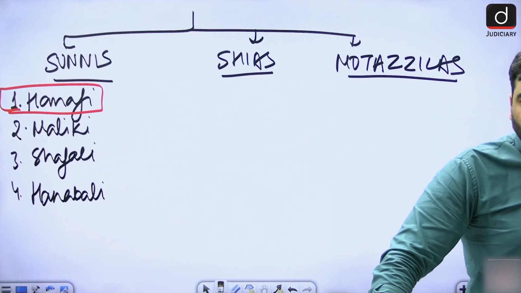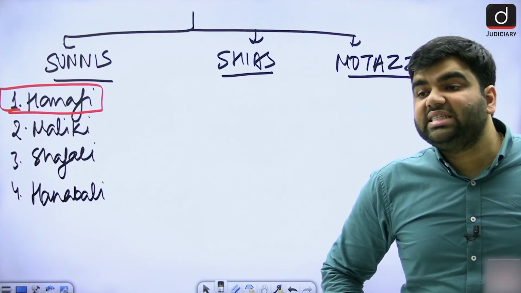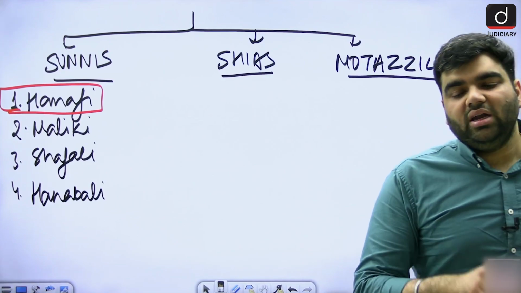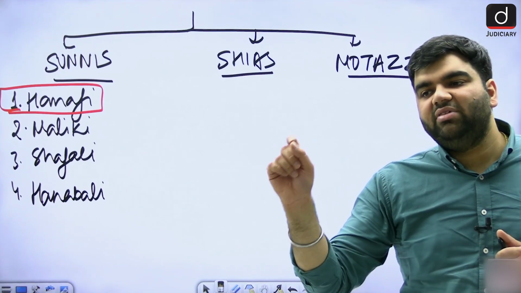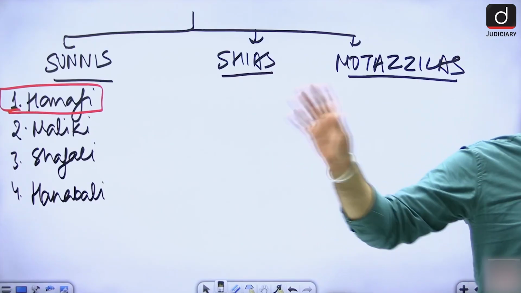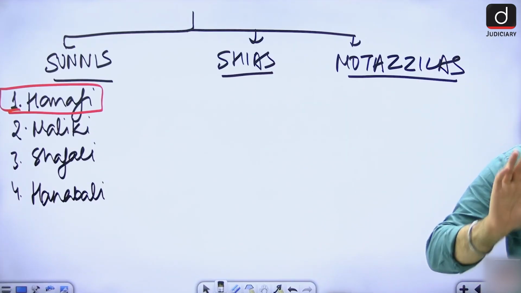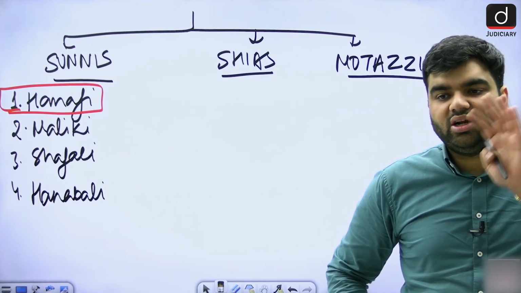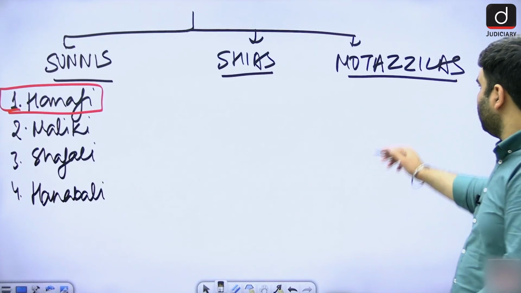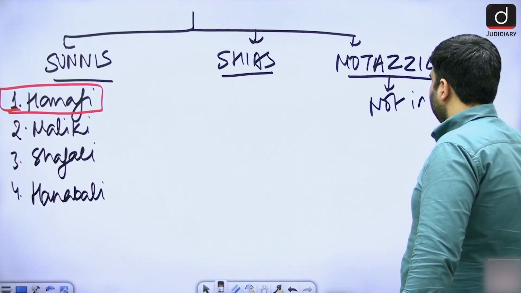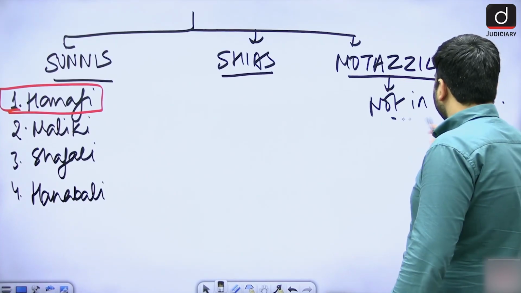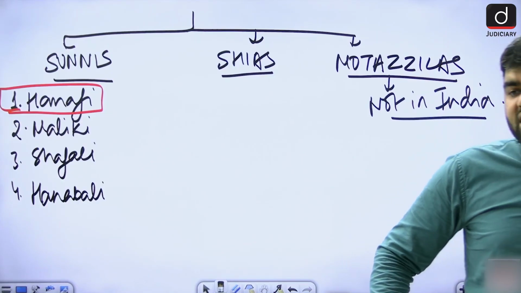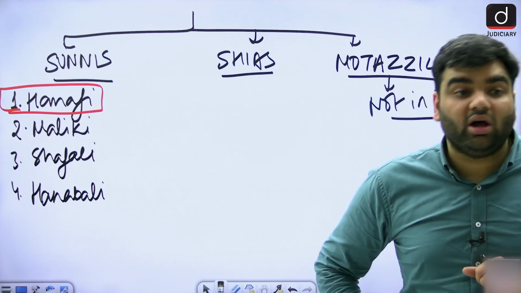If in the question in the prelims the sect is not mentioned, for example, let us say पूछा कि nikah of a Muslim man with a kitabiya is sahi, batil, fasid, none of the above. उन्होंने आपसे question पूछा. They have not mentioned whether that Muslim man is a Sunni or a Shia. Mutazilas, they are not in India. That is not our discussion also. उन्होंने आपको नहीं mention करा that whether that Muslim man is a Sunni or a Shia.